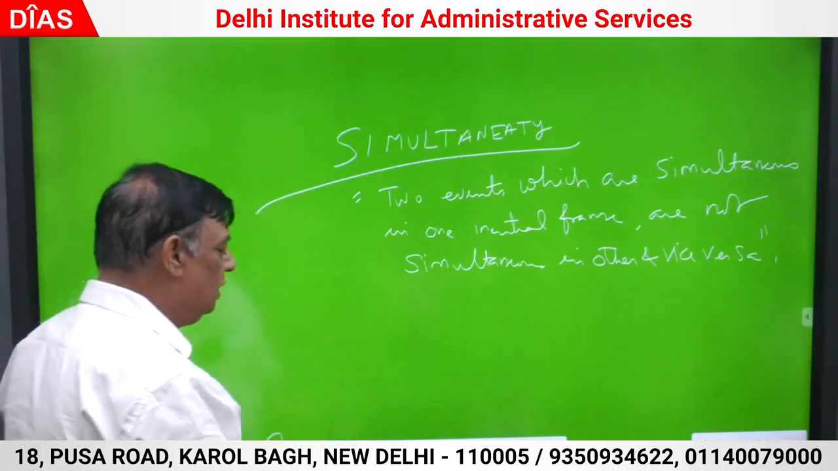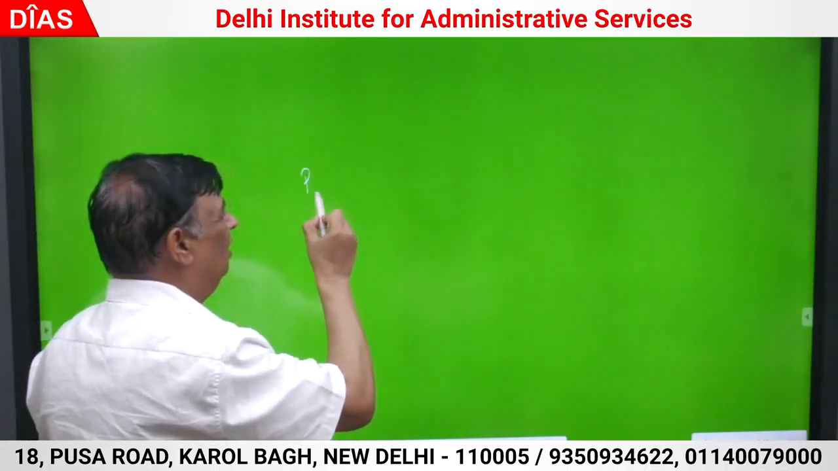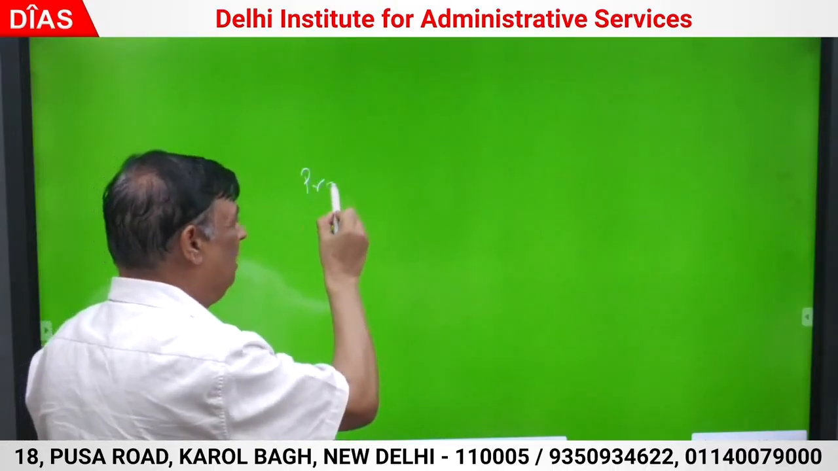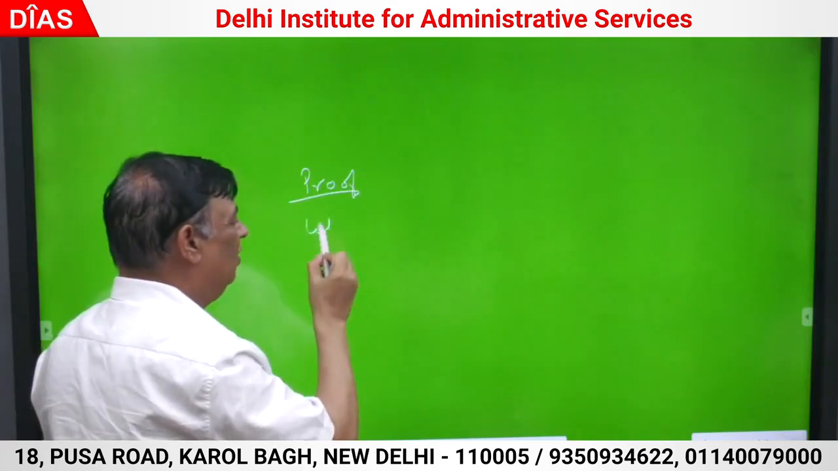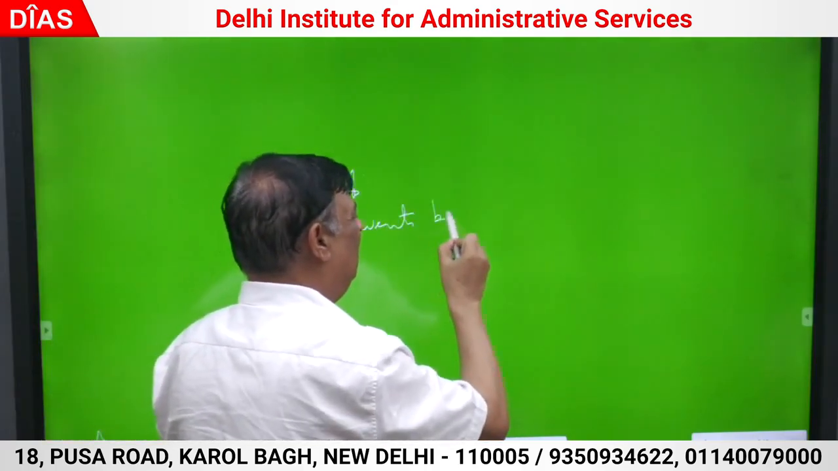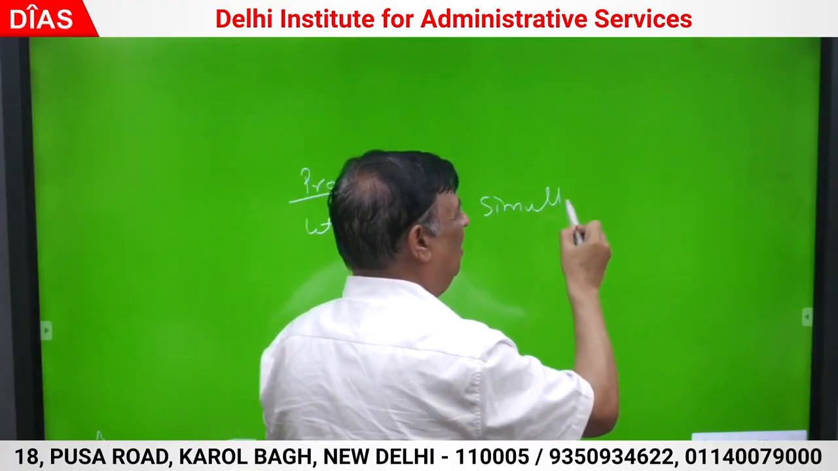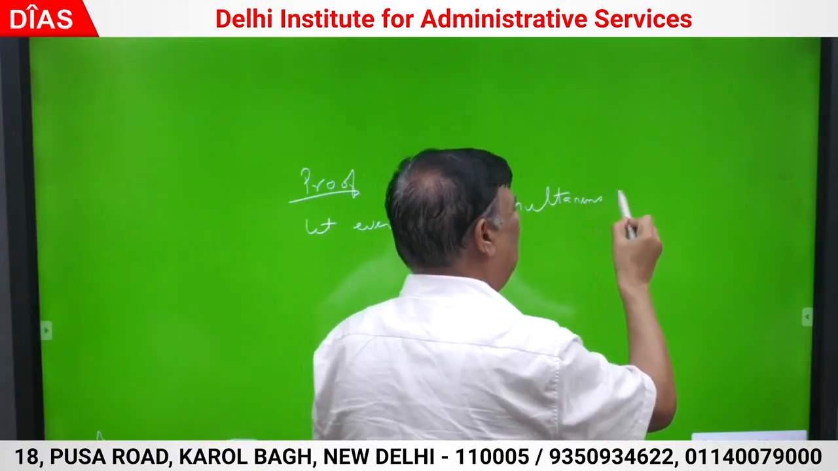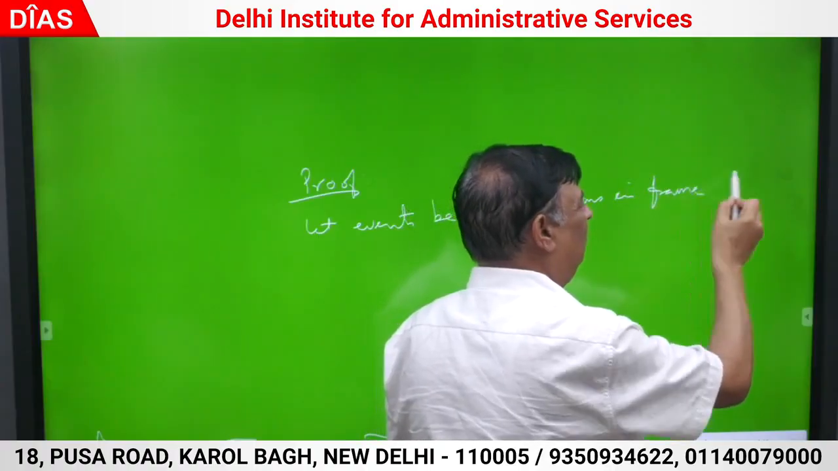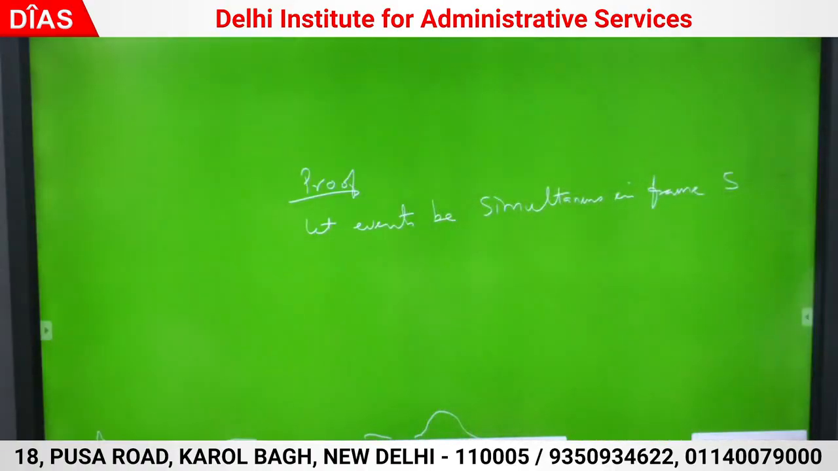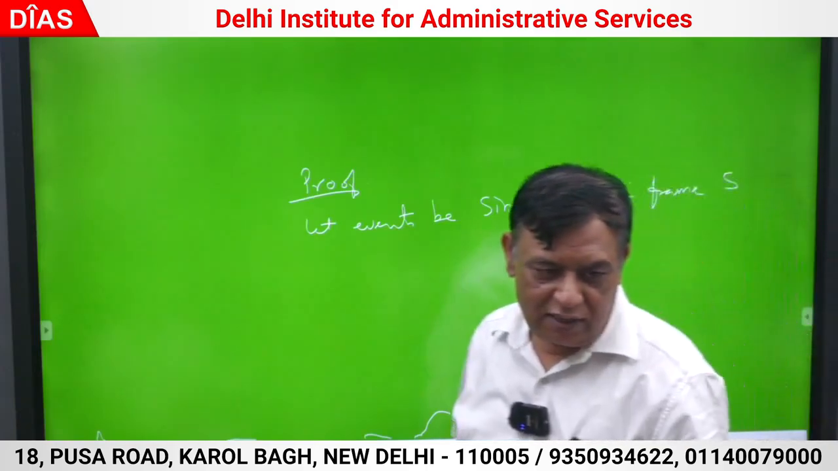So let us say events are simultaneous in frame S. Proof: vice versa also you can prove. Let the events be simultaneous in frame S. Then what do I mean? What is an event? Event 1 is x1, y1, z1, t1. The frame was moving only along the x-axis, so there was no change in y and z. So basically an event is x and t. One event is x1, t1, the other event is x2, t2 in frame S.